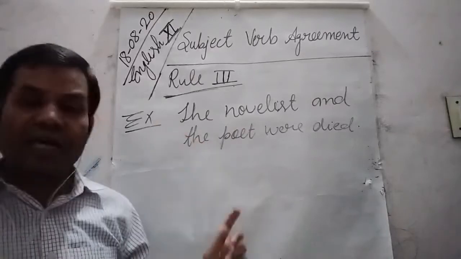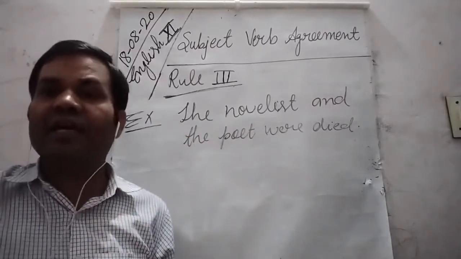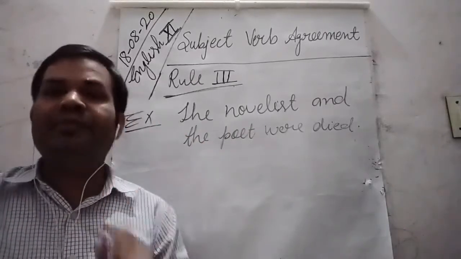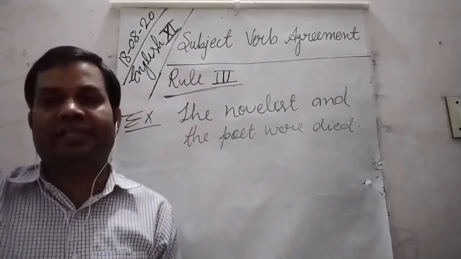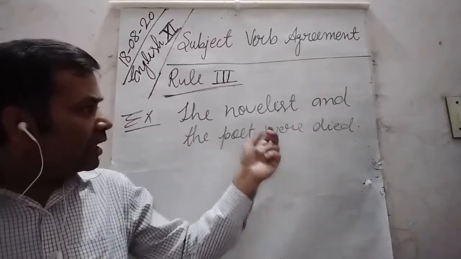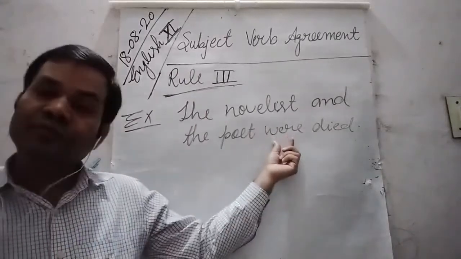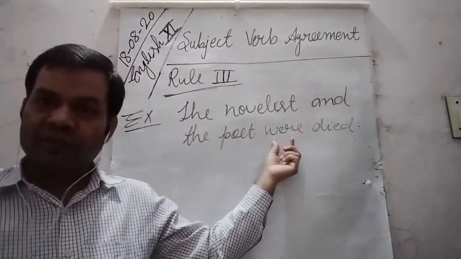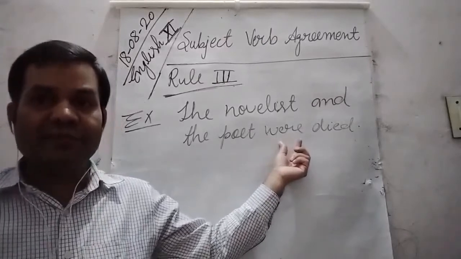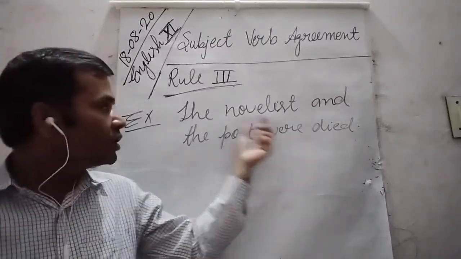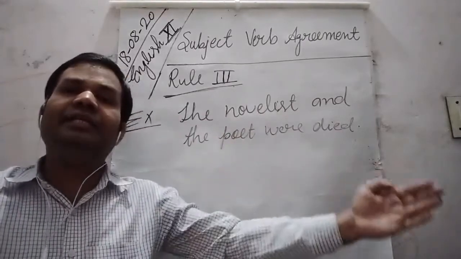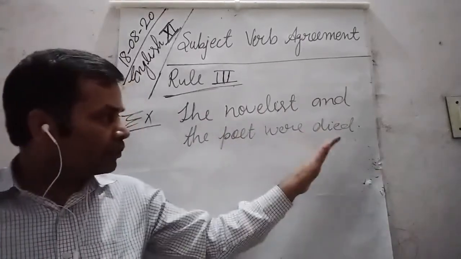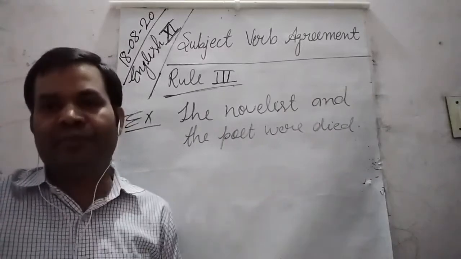So now they are not giving us the idea of one person. They are giving us the idea of two persons. So in this case, we must use a plural verb. That is why a plural verb has been used here. The novelist and the poet means the novelist is a different person and the poet is a different person.